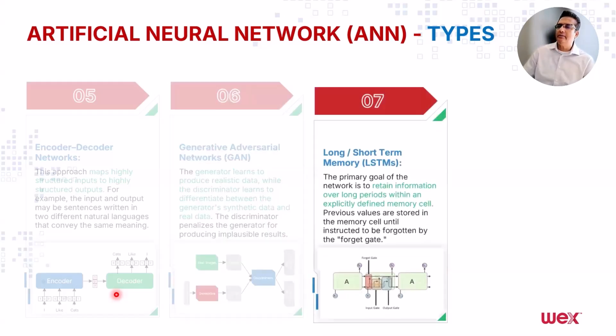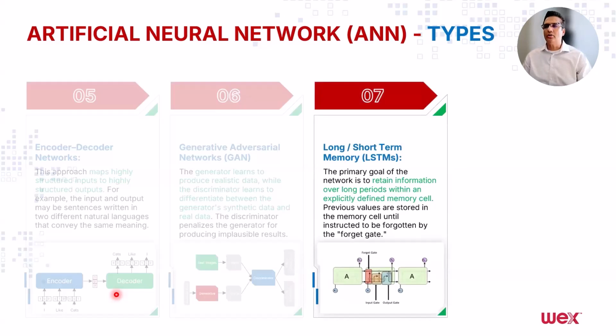And then seventh is called long short-term memory network. These are good for predictions. The concept here is simple. They retain information. We provide more memory for them to retain information over a long period of time with an explicitly defined time to expiry. These are stored in a memory cell until instructed to be forgotten by the forget gate.